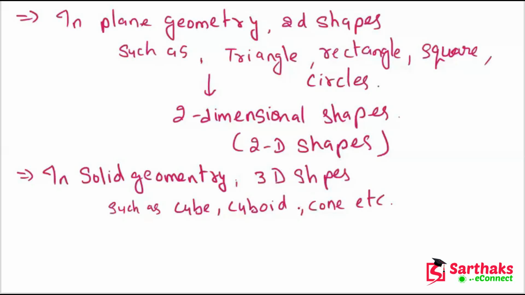So the basic geometry is based on points and lines, explained in coordinate geometry, which we will discuss in the next slides.